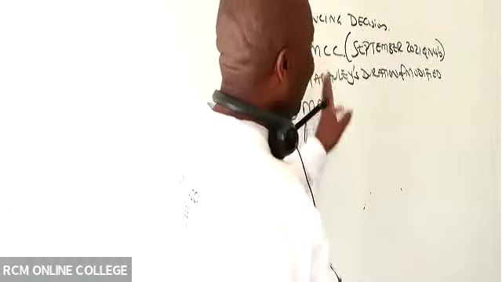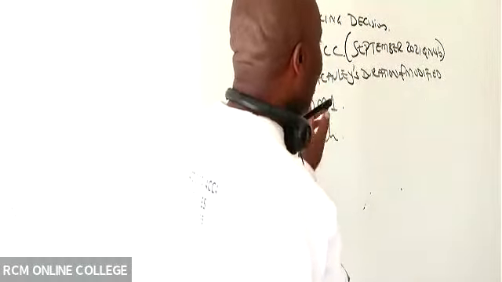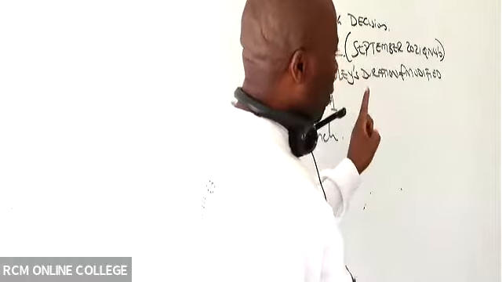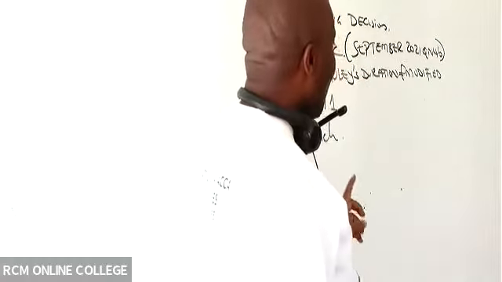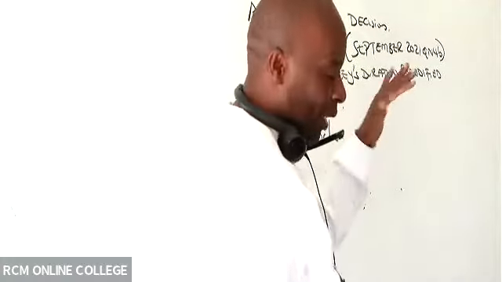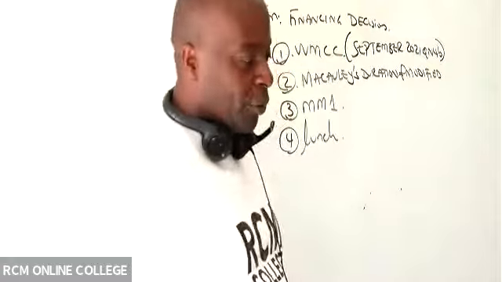Revision of financing decisions, of which I'll be able to take you through the WMCC. I'm using the September 2021 question number 4B. Then we have Macaulay's duration and its modification. Then we have Modigliani and Miller 1. And then, of course, we shall be able to crown everything by going out for what here?